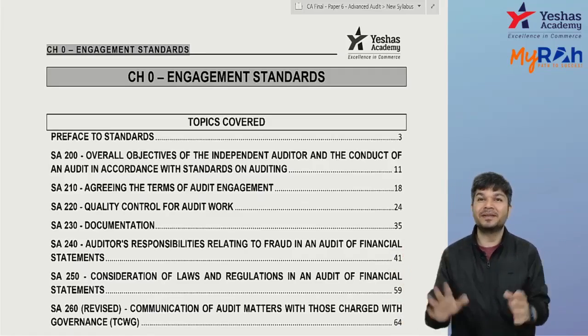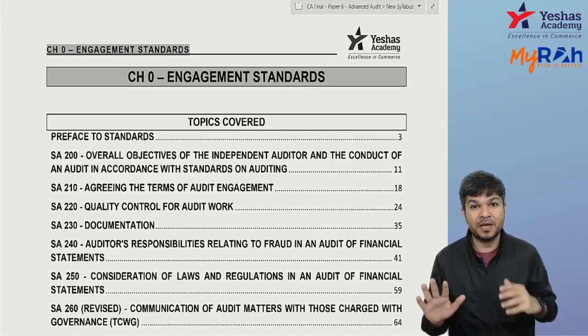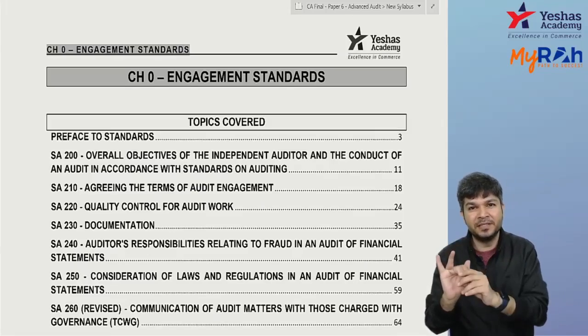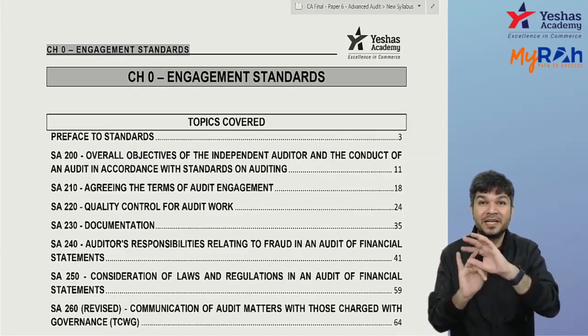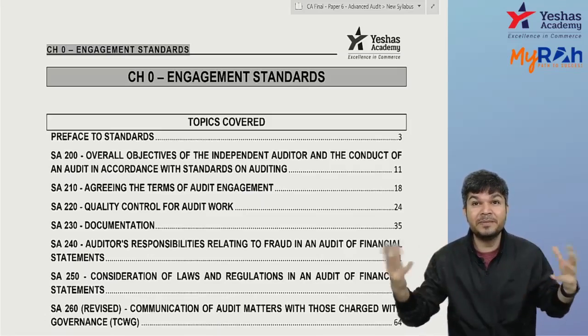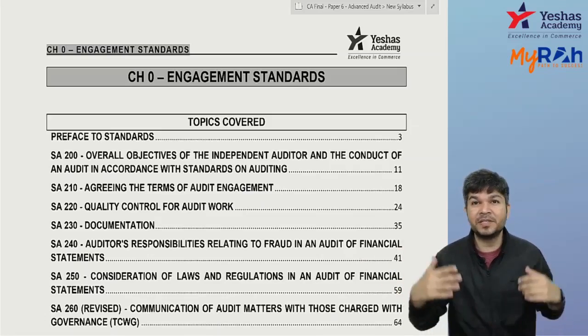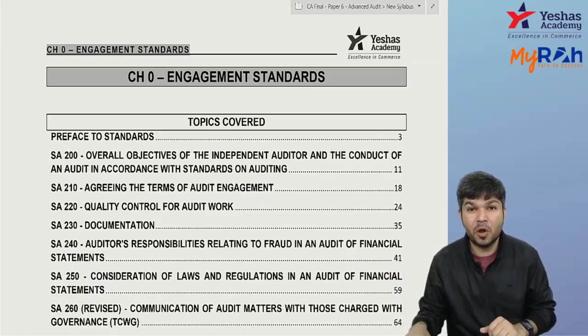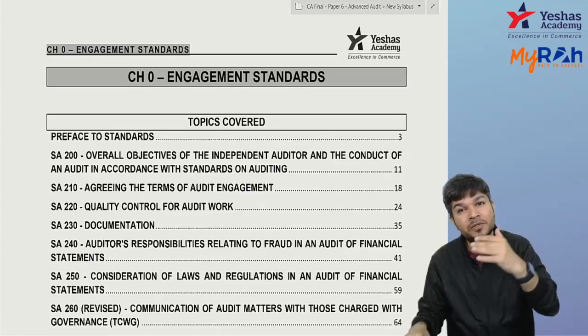Now it's not AAS. Now we have standards on auditing, SA, standards on review engagement, SRE, standards on assurance engagement, SAE, standards on related services, SRS, and inside them also the names have the 100 series, 200 series, 300 series, 400 series, which are different. It's not now AAS 1 to AAS 35. Renaming happened internationally. Here also it happened.